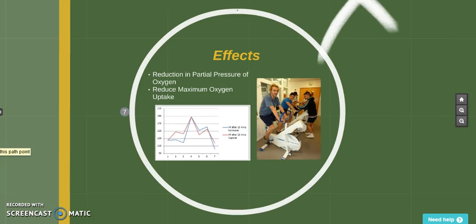So firstly, looking at effects. When at altitude, there is a reduction in partial pressure, which means the athletes cannot use the same amount of oxygen as they are used to at sea level. This means the athletes cannot exercise at a high intensity for long periods of time.